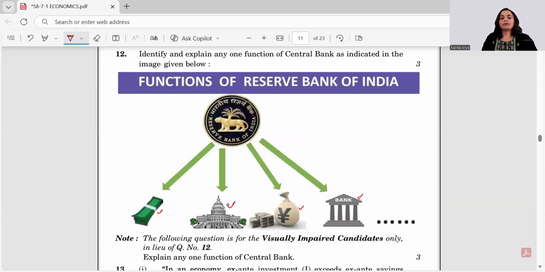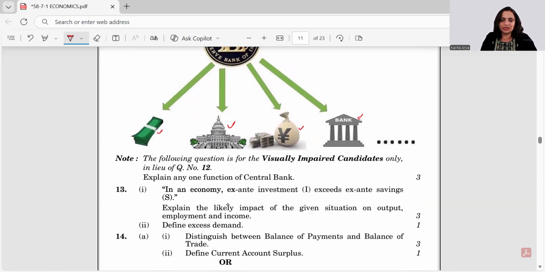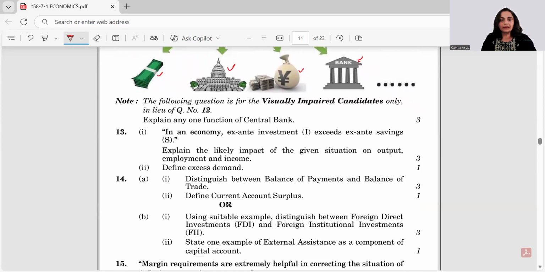So any of these, you have all the functions clearly visible here. Any of these can be taken up and you have to explain it for 3 marks. So try to give at least 60 to 70 words of explanation giving different aspects.